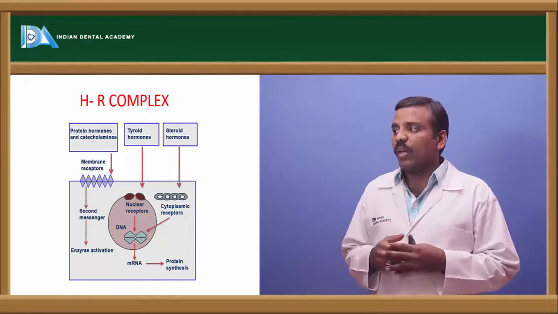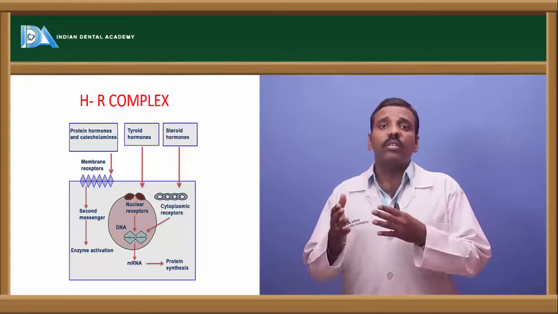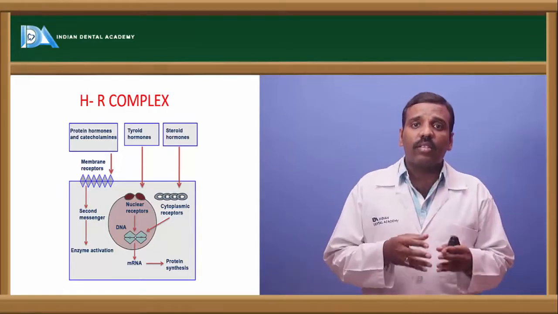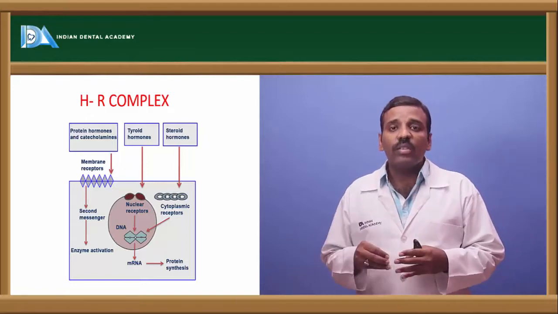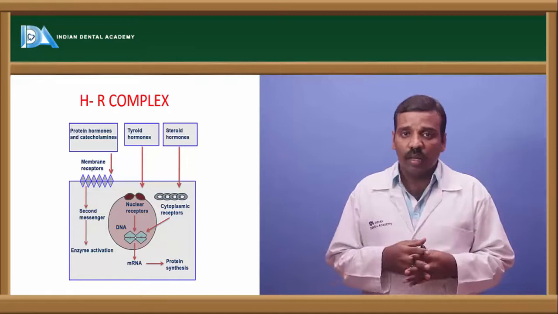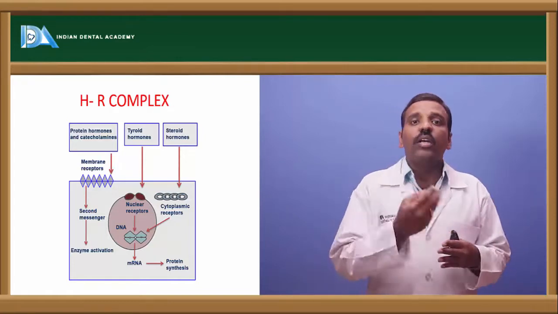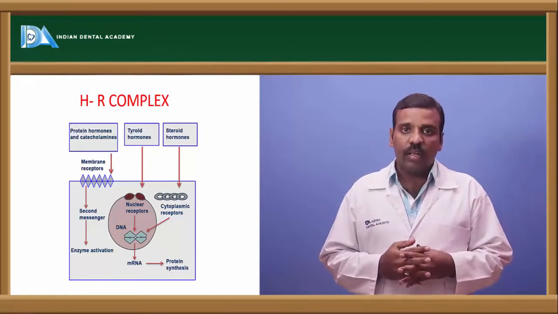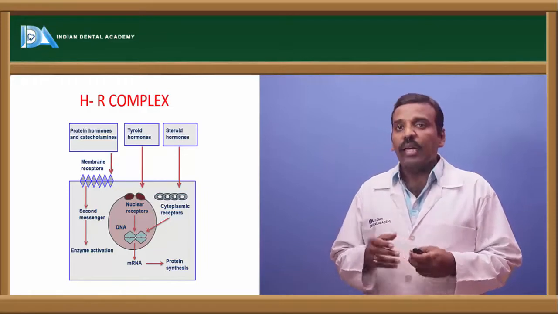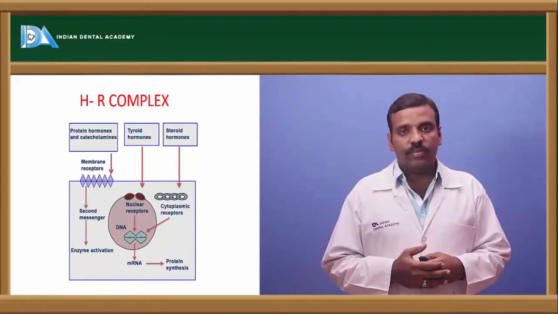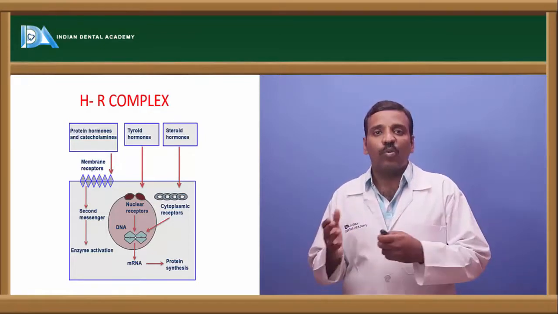Okay, and next one is steroid hormones. The steroid hormones, in this complex, the receptor is present in the cytoplasm. It binds with the receptors which are present in the cytoplasm. And the cytoplasmic receptor sends its information to the nucleus, to the DNA, and that DNA sends that information through the mRNA, and then there is protein synthesis. Like this, the hormone receptor complex works.